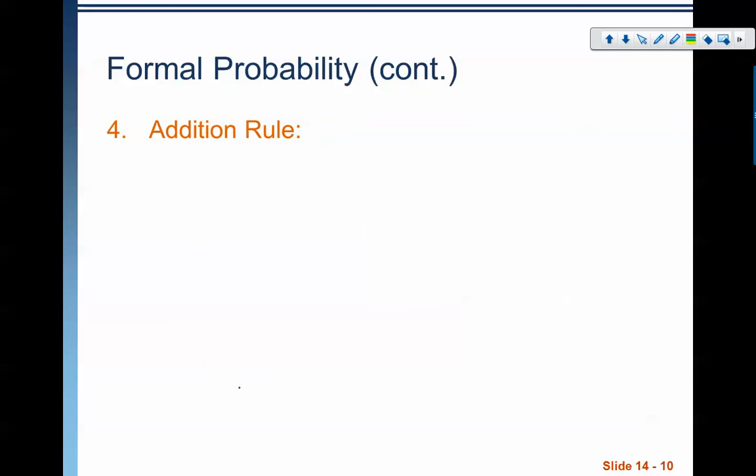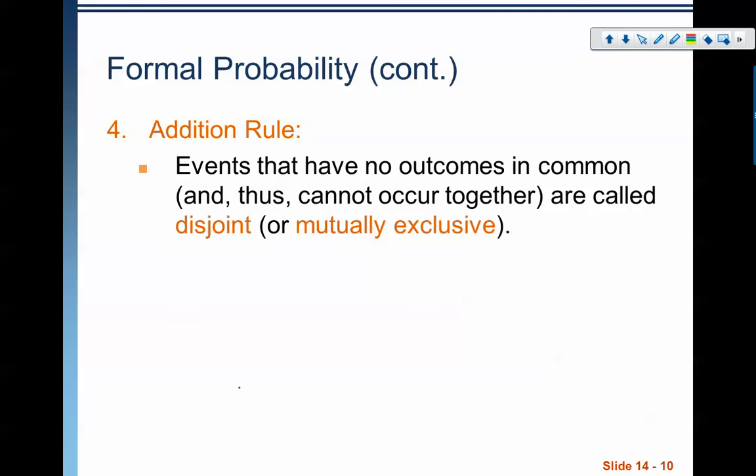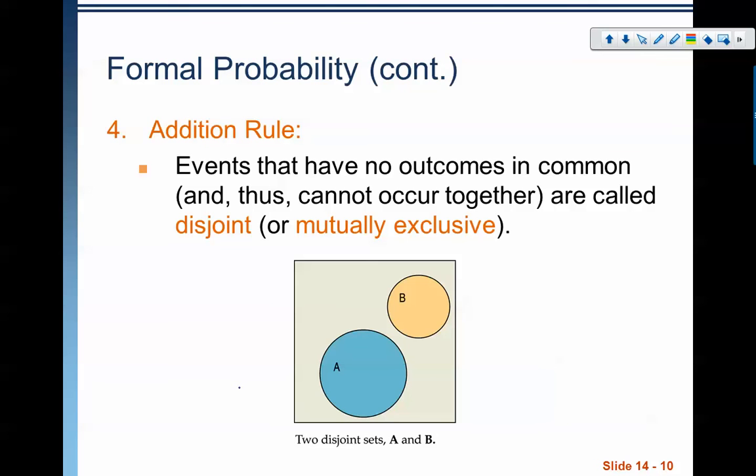All right, the addition rule. Now here we have to define something about 2 events. When events have no outcomes in common, meaning they can't occur at the same time, they are called disjoint or mutually exclusive. Those are the words. So here's a picture of what it means to be disjoint. Notice that this is event A in this Venn diagram. This circle is event B. There is no overlap in A or B, meaning there is no case where you can be both A and B.